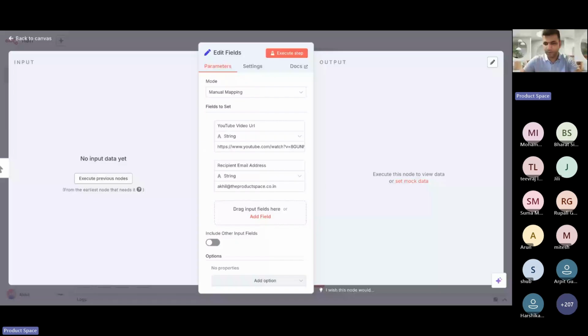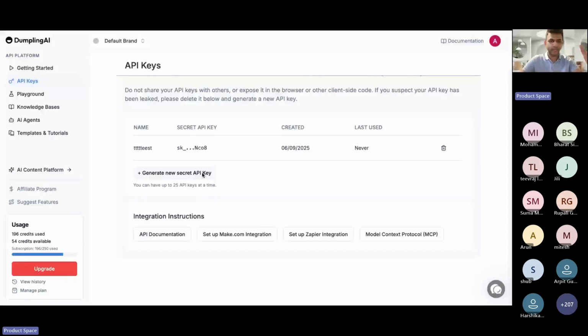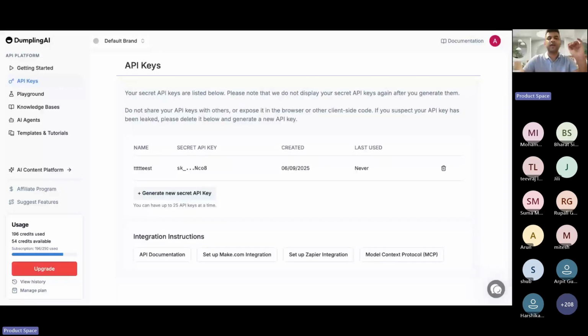Done, right? And once you've done the sign up, for the YouTube URL you can pick any YouTube URL. It doesn't matter, right? I'm just sharing again. All right. Again, I'm sure everyone has gone to dumplingai.com/API keys, finished the sign up and gone to this URL, right? Don't do anything here right now. I'll tell you what to do. I think you'll land onto this page, right? Don't do anything here right now. I'll tell you what to do when the time comes.